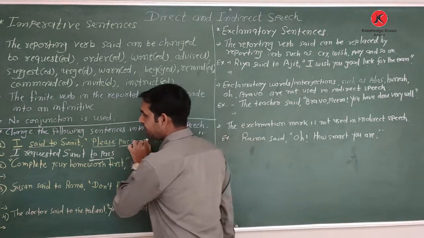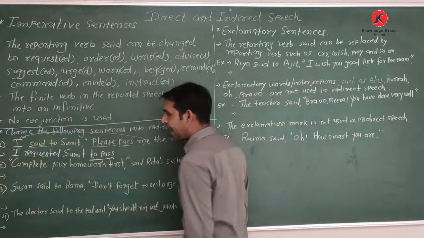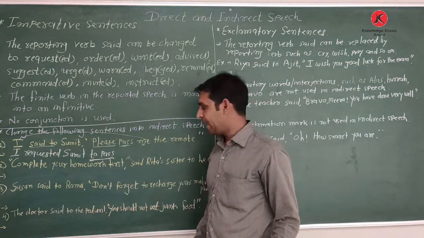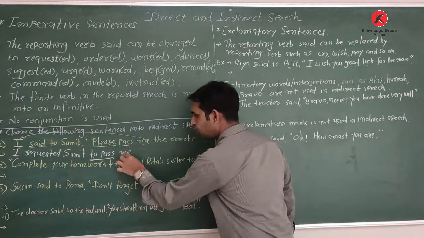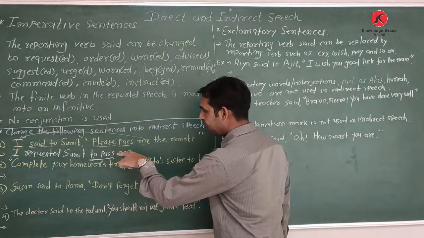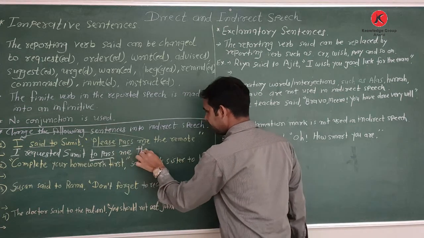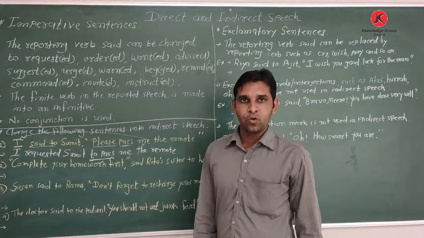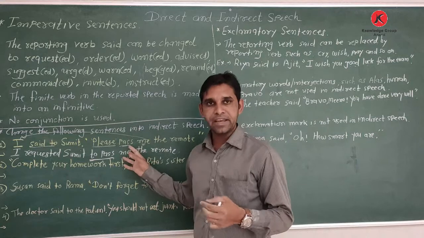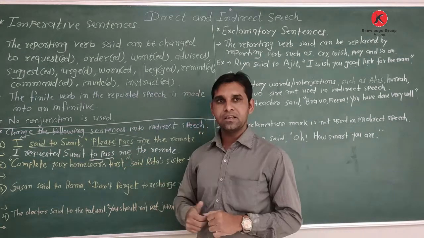So this "me" changes according to whom? According to I. So we cannot change it; me remains me. I requested Sumit to pass me the remote. This is the sentence frame. So this is how we frame this imperative sentence. So let's see the second.